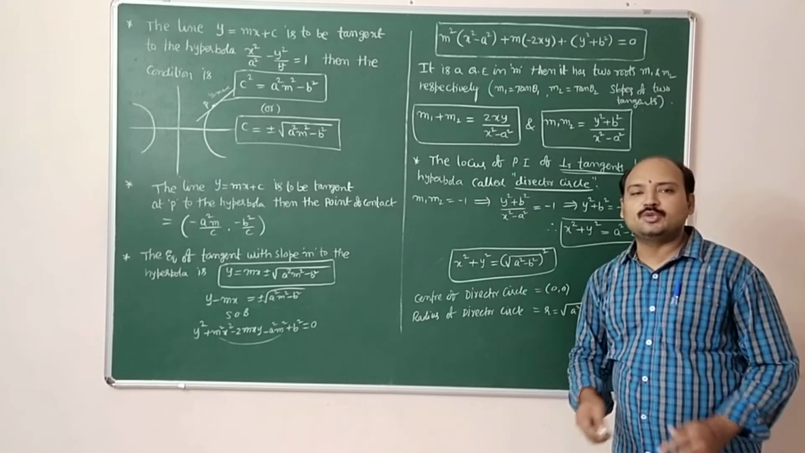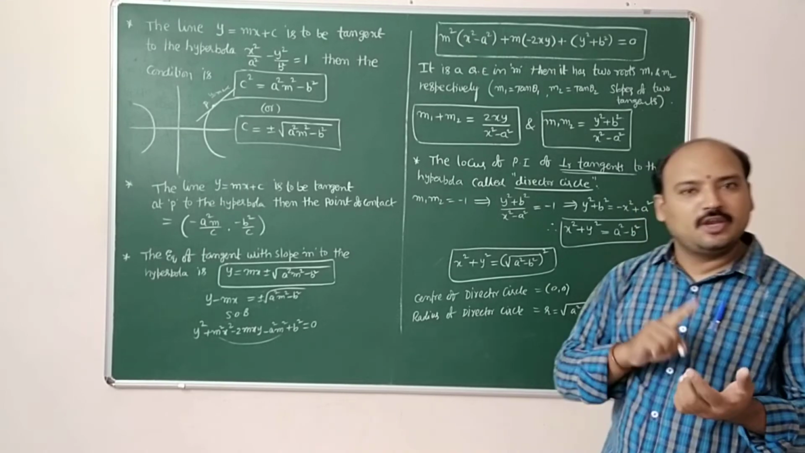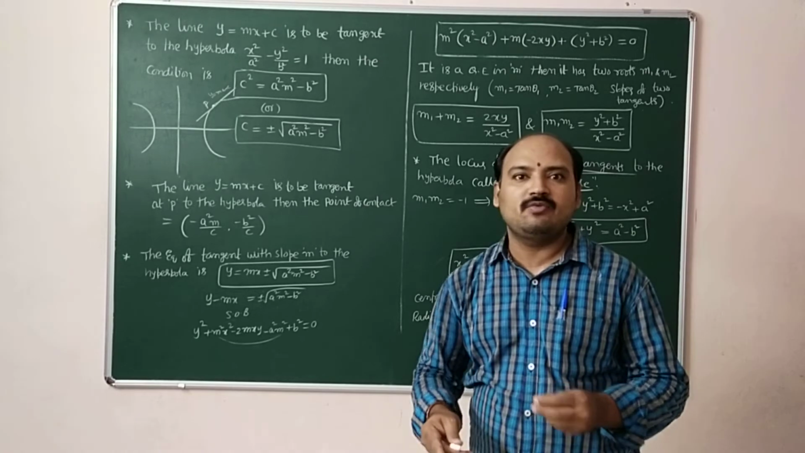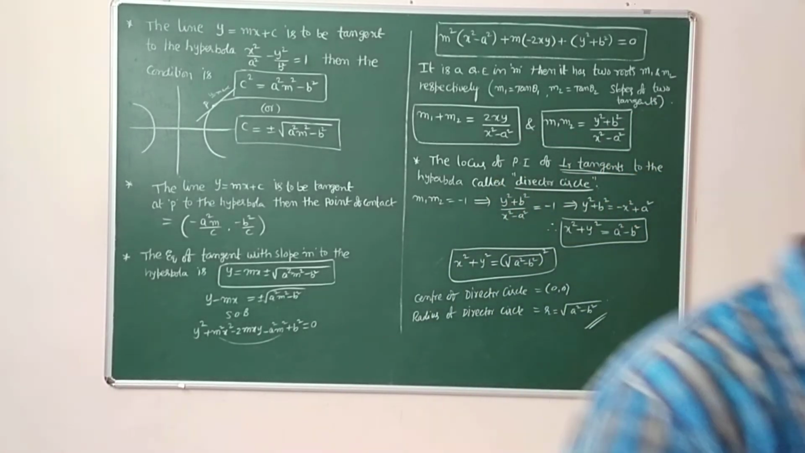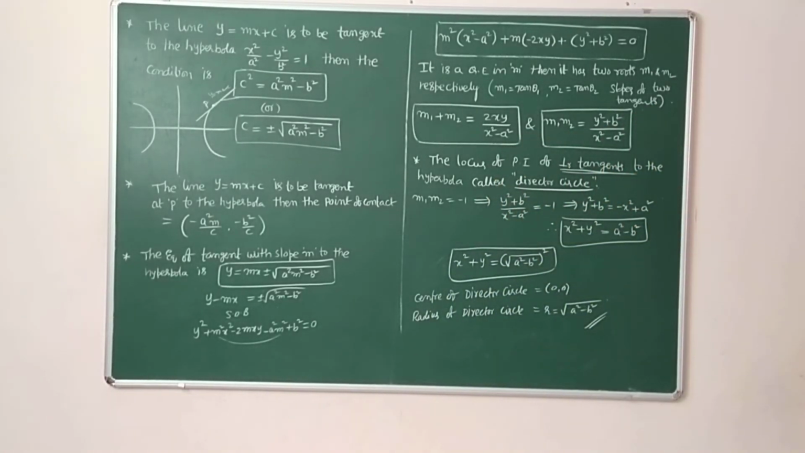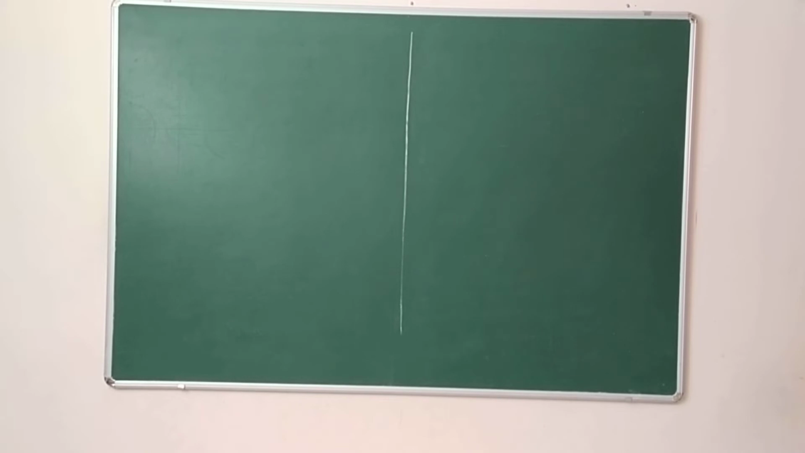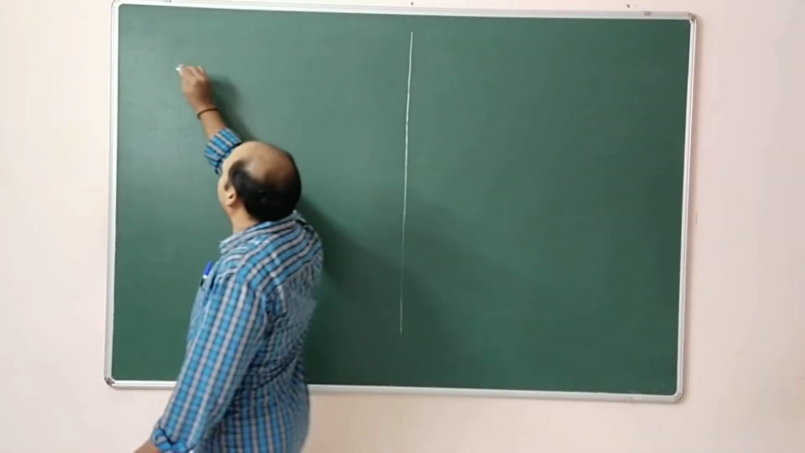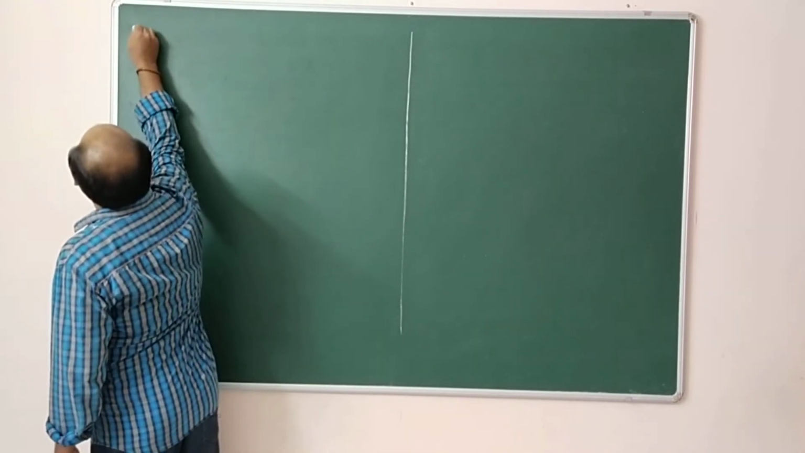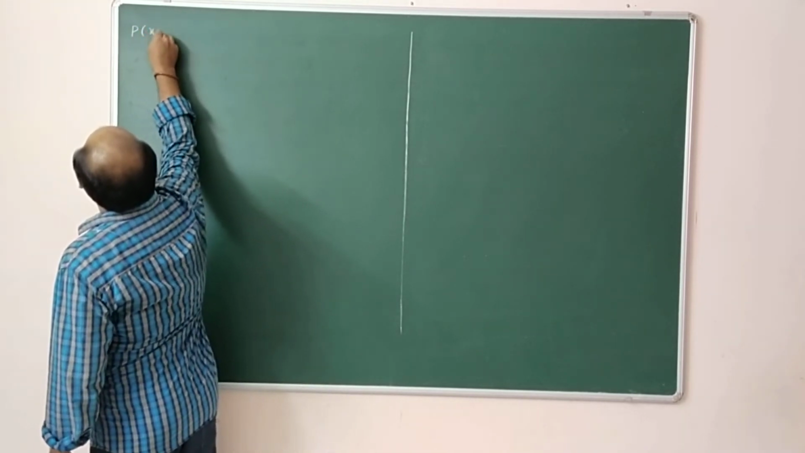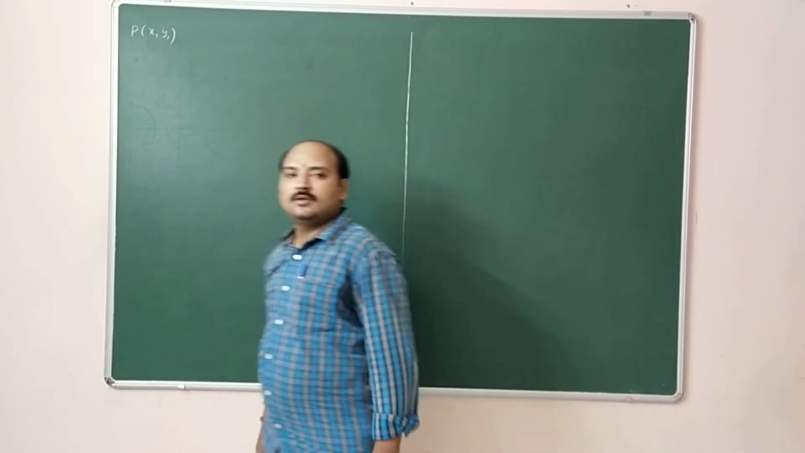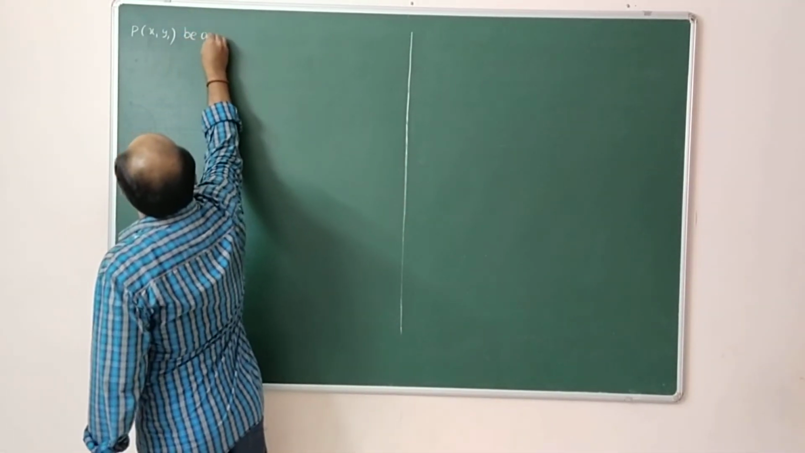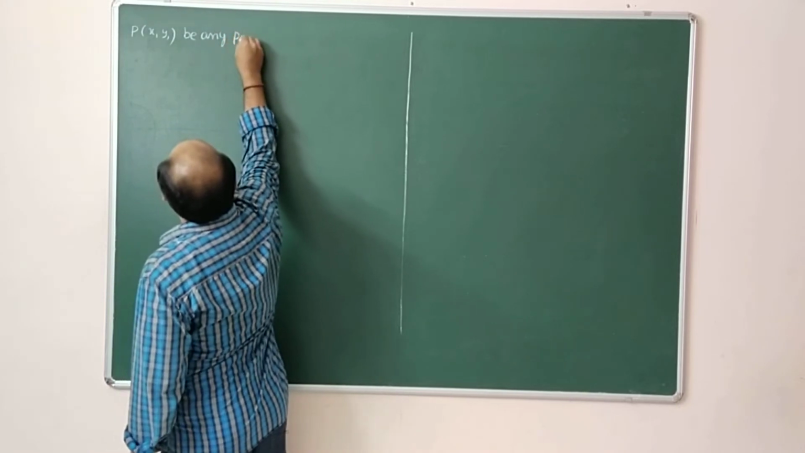After that, we will enter into the parametric point, equation of tangent, equation of normal at x1, y1. We will discuss now. The next concept is equation of tangent, equation of normal. Let P of x1 comma y1 be any point on the hyperbola.